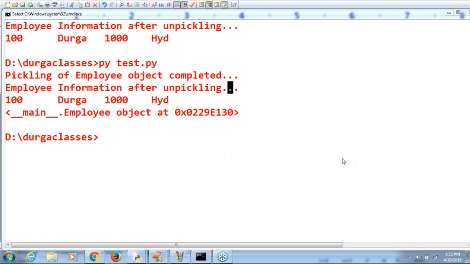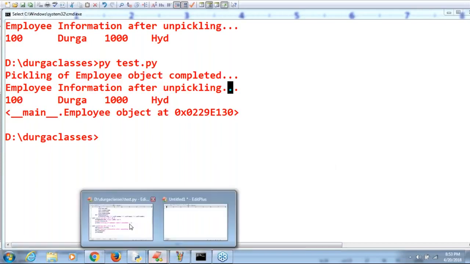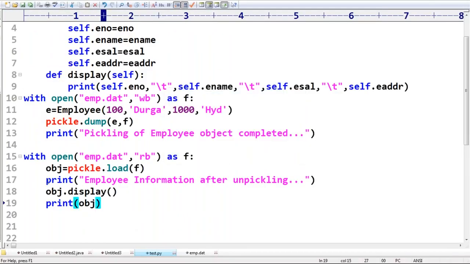Next, Anil, we are calling the display method on obj. What is obj? obj is already an object. The employee object is already there. That's why we are calling the display method, obj dot display.